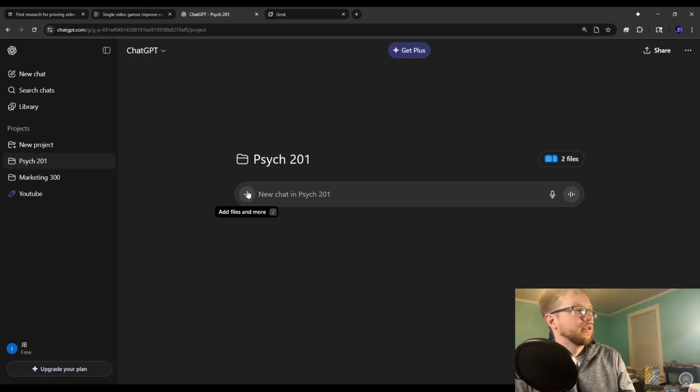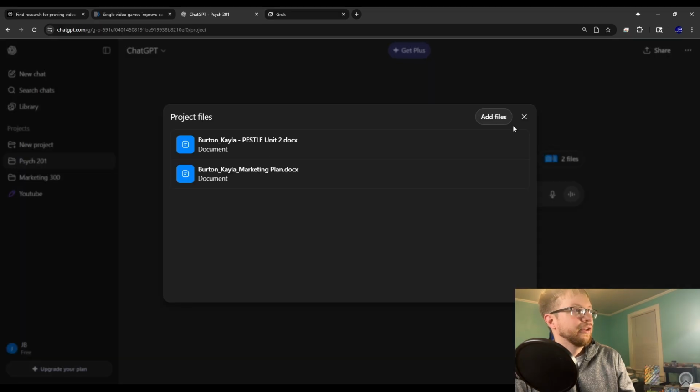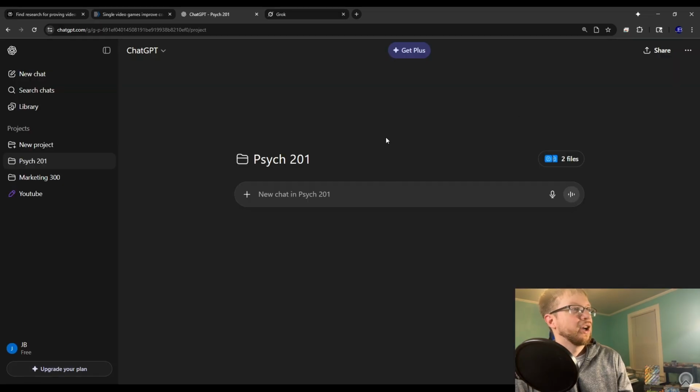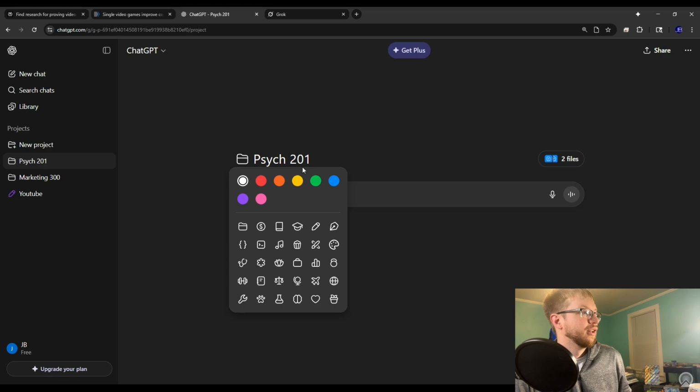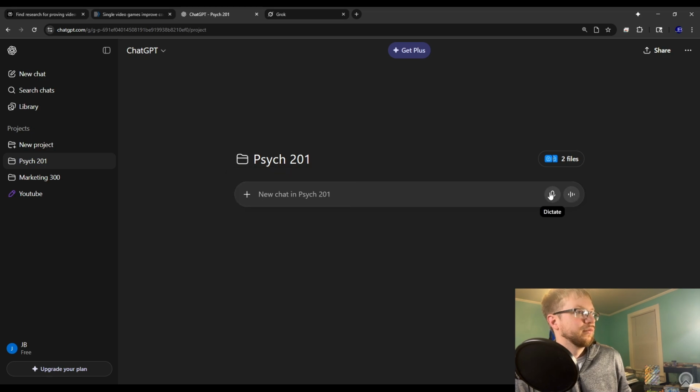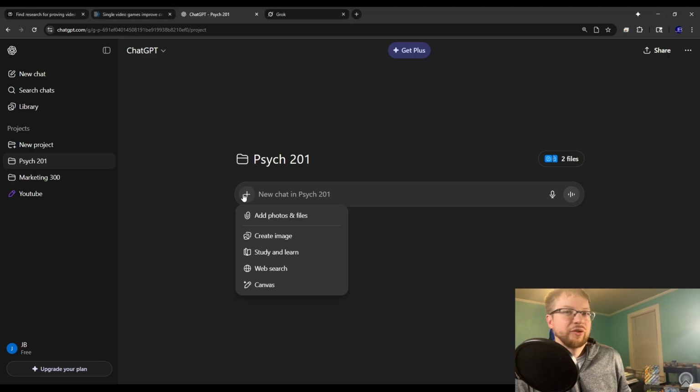Add file, screen, study and learn, web search. I kid you not, there used to be a spot where you can actually add custom instructions. Well, it's fine. You can still just make the first chat here and just go from there. I'm just kind of blown away by that. That was literally just a few weeks ago when I was using this last.